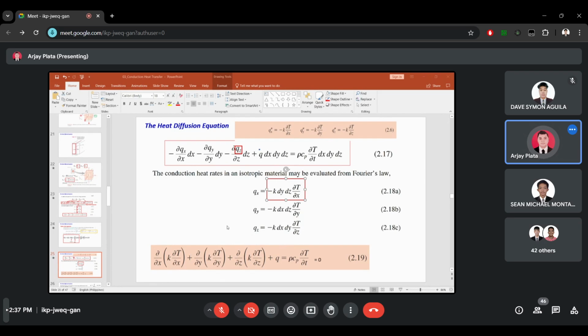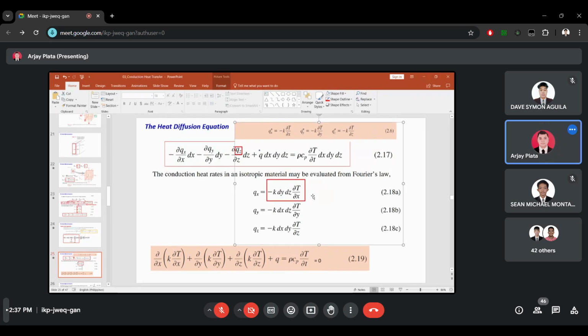Hello. So how did we get this Qx equation? Sir, no idea po.